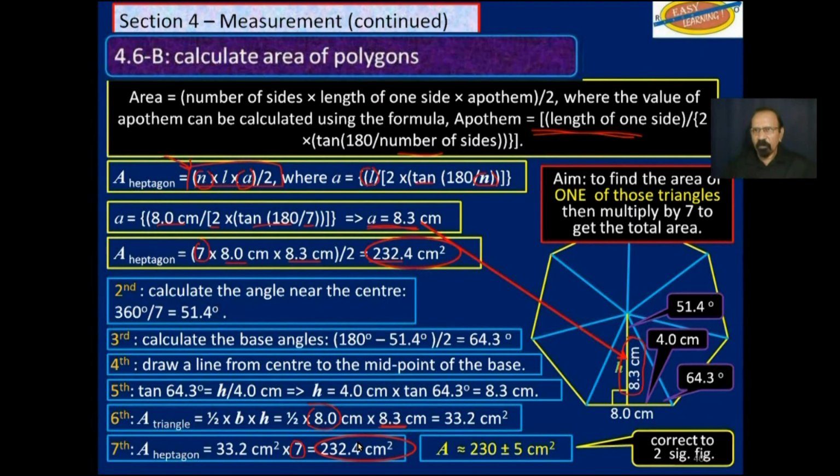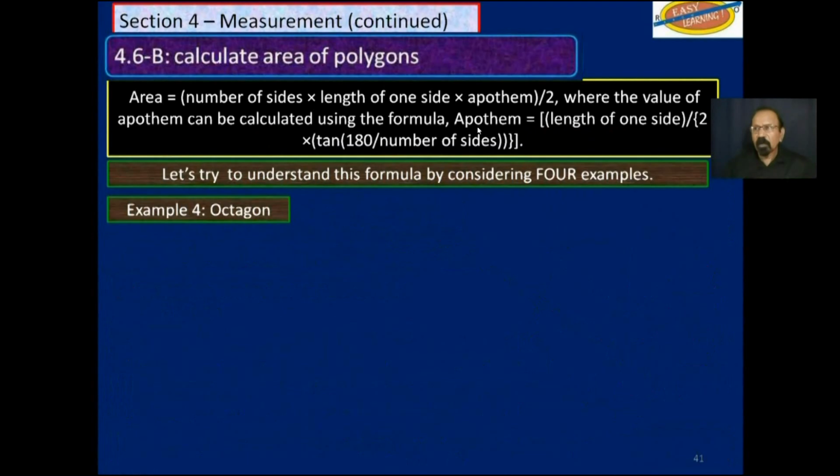It's up to you if you want to reason it out, and you will be given the formula on the formula sheet during the exam for tan. All you need is to know how to use it. I haven't seen this formula here to find the apotem in any formula sheet or the syllabus. So finally, last one, octagon.